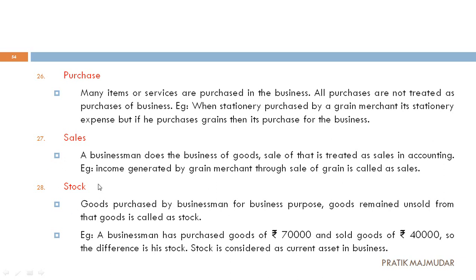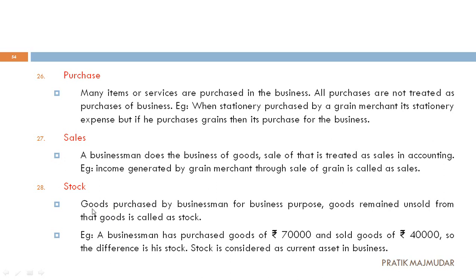Next one, that is stock. Now what is called stock? To run a business, we need to purchase something from some stores and finally we have to sell that to the customers. For example, we have purchased goods of rupees 70,000. It is not necessary that by the end of the year we are going to sell all the goods of 70,000. Ultimately by the end of the year we have sold goods of rupees 40,000. So deduct this amount, 70,000 minus 40,000. What amount is there? There is 30,000. So 30,000 rupees of stock is in your hand.